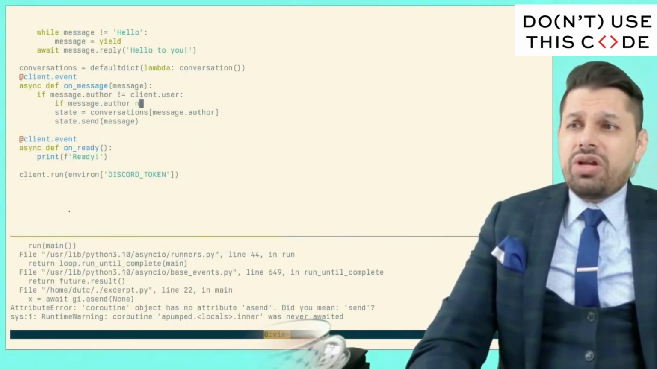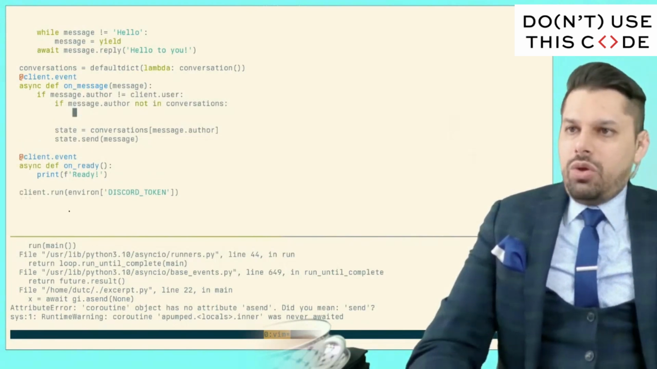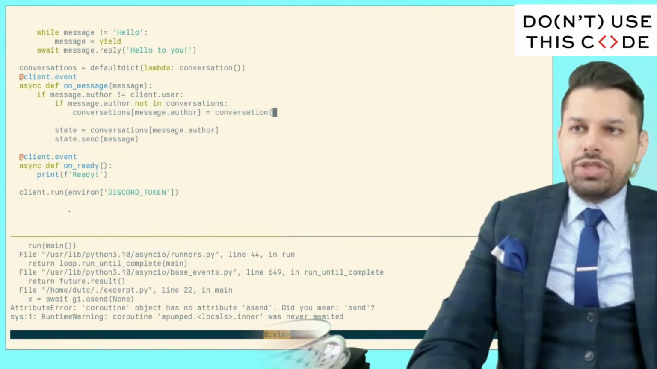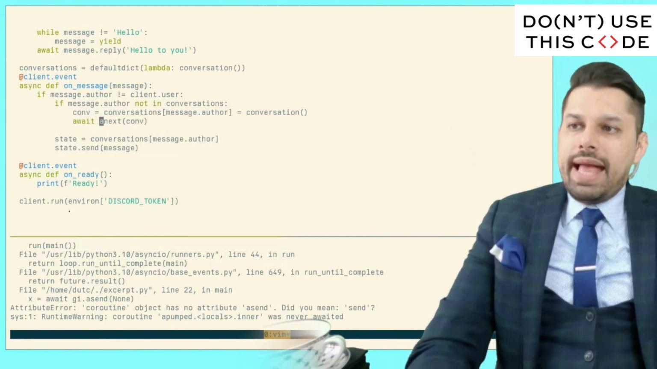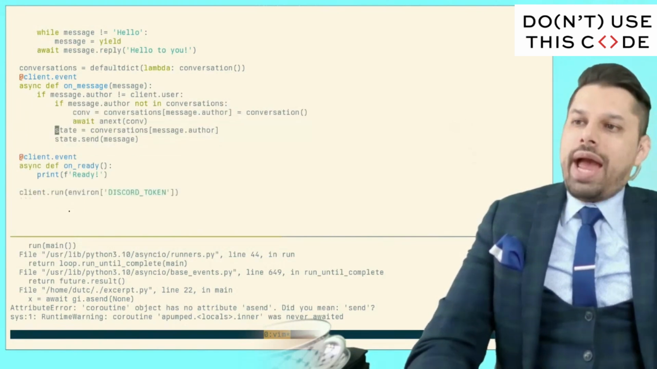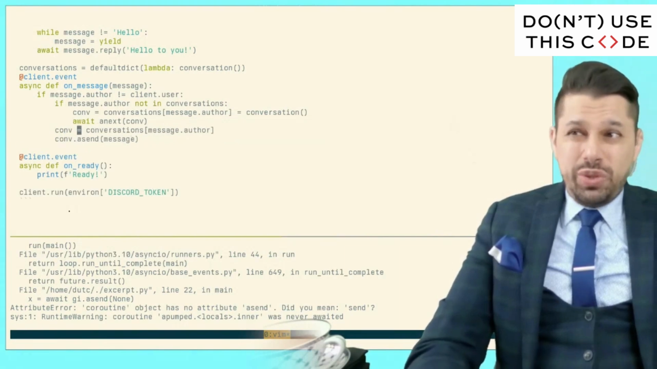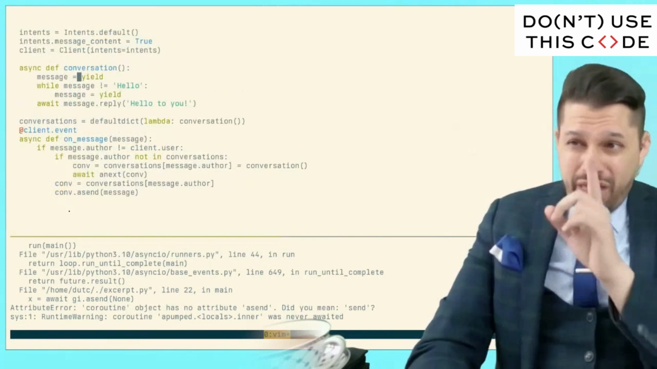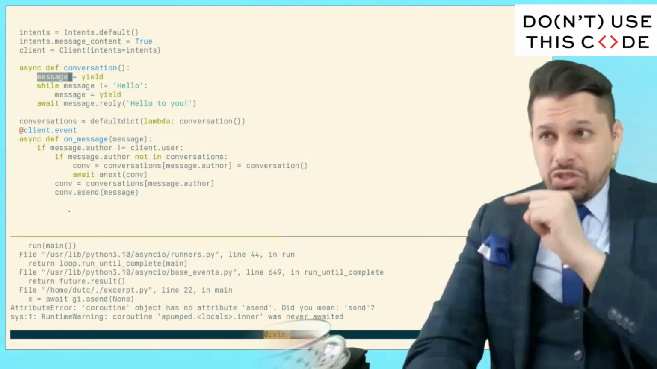If message.author not in conversations. Okay, now we know we have a brand new conversation. We'll say conversations[message.author] equals our conversation. Then we'll pump it here. Call this conv. And otherwise, we'll extract our conversation here, and we'll ascend our message into it, and that should work. So that first next will skip this yield. Then we'll immediately pick up with whatever message we've sent there.